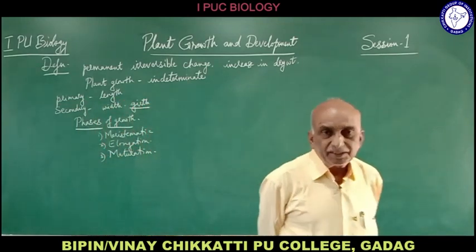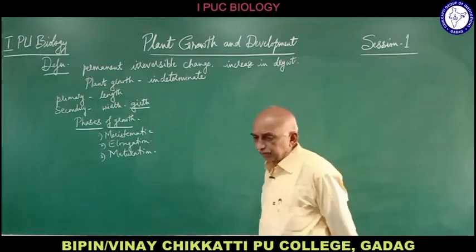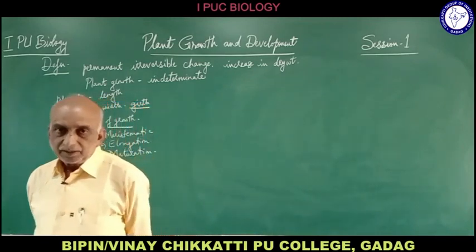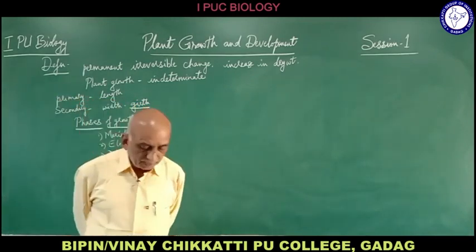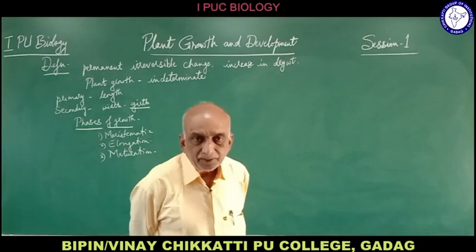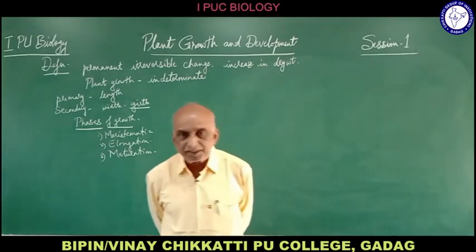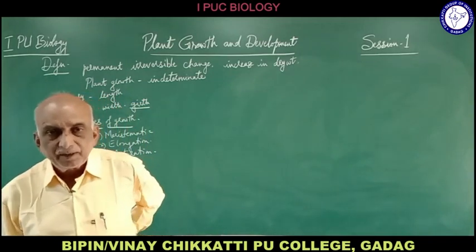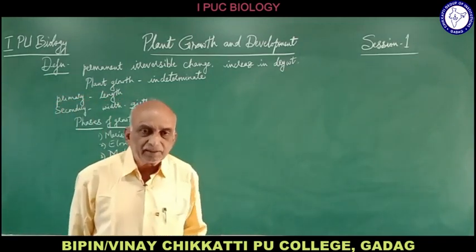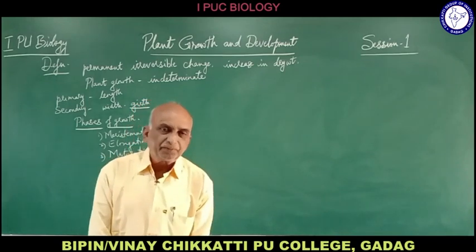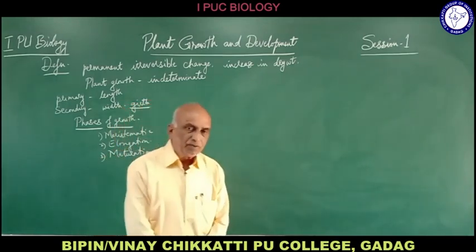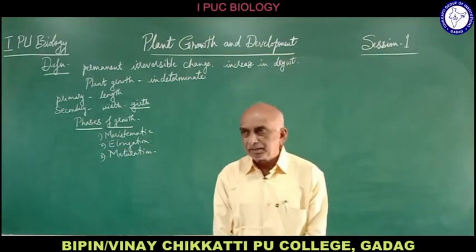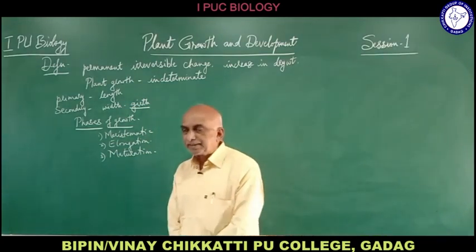Now the meristematic tissue and permanent tissue differ in certain characteristics. Any tissue we observe in a plant, we cannot refer to as meristematic tissue. Meristematic cells vary in shape: they may be rectangular, polygonal, oval shaped, like that.